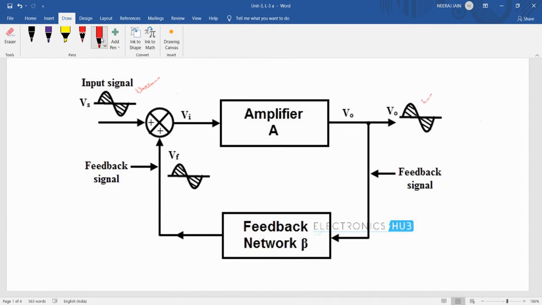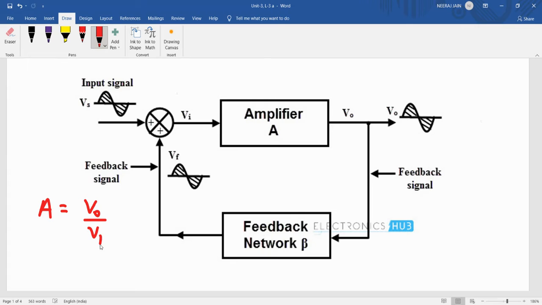In the case of the positive feedback system, now we will observe how the transfer function, that is the gain of the amplifier, will be affected. Suppose it is an open loop system, then definitely the gain of the system will be A equal to Vo upon Vi.